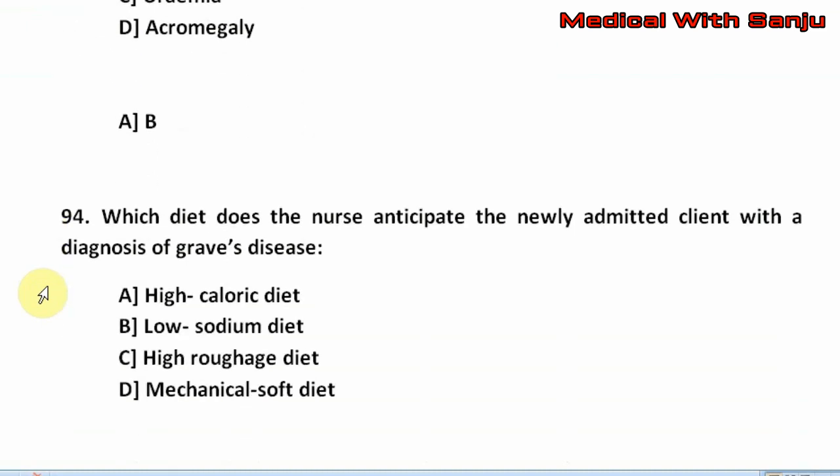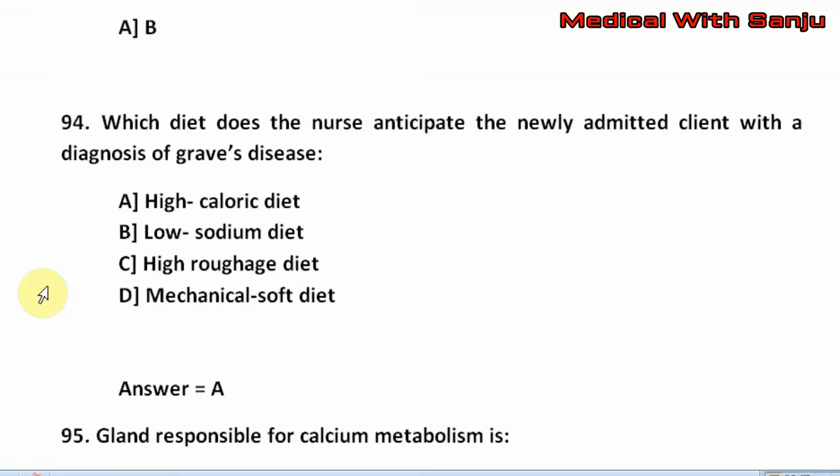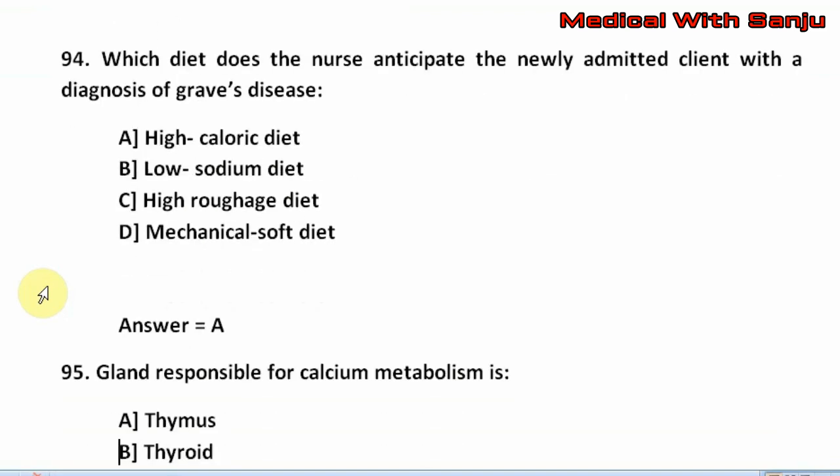Question number 94. Which diet does the nurse not anticipate for the newly admitted client with a diagnosis of Graves' disease? Option A, high caloric diet. Option B, low sodium diet. Option C, high roughage diet. Option D, mechanical soft diet. The right answer is option A, that is high caloric diet.